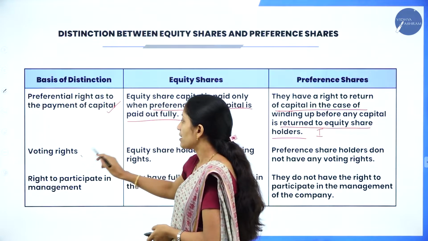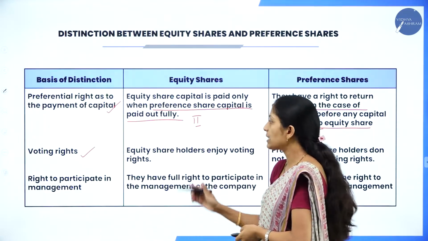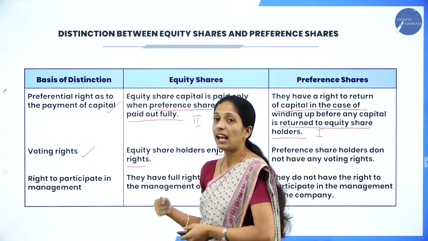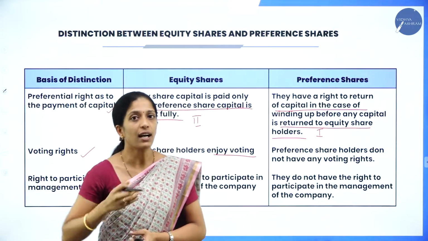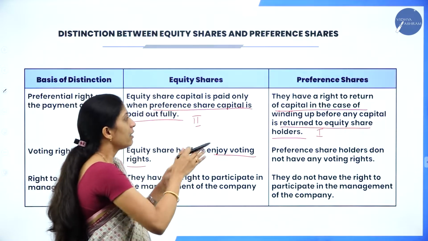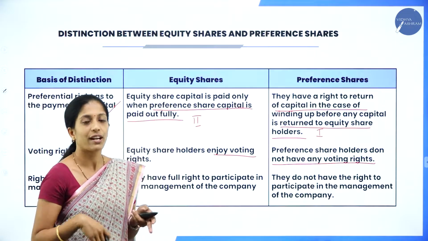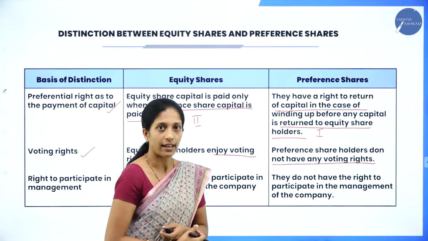Next, voting rights. So, how will be the voting rights? Equity shareholders enjoy voting rights. So, they have a right to vote and select the board of directors. But preference shareholders do not have any voting rights. So, they don't have any voting rights.